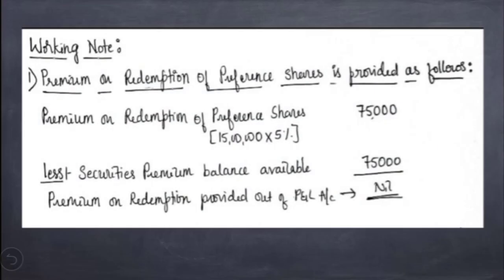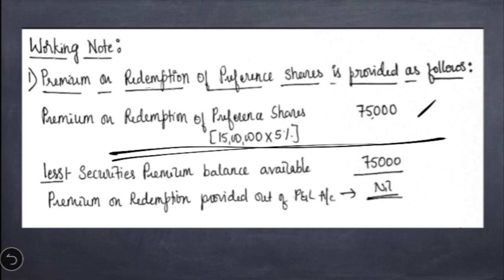I will show you the working note. Premium on redemption of preference shares is provided as follows. Under that we have to write premium on redemption of preference shares, 15 lakh into 5%, which comes to 75,000. Usually we write like less securities premium balance available, entire amount is provided out of securities premium, so you are writing 75,000, the balance will be nil. That means you are not utilizing any amount of the divisible profit. Either you can show the calculation like this, or you can just show this calculation and write one sentence that since there is sufficient balance in the securities premium account, the entire premium on redemption is provided out of securities premium or share premium account. So this is our first working note.